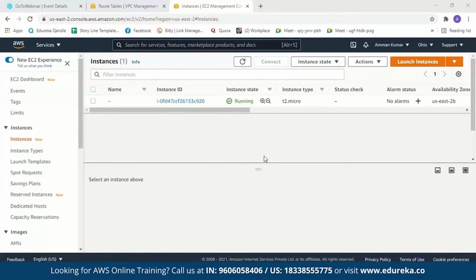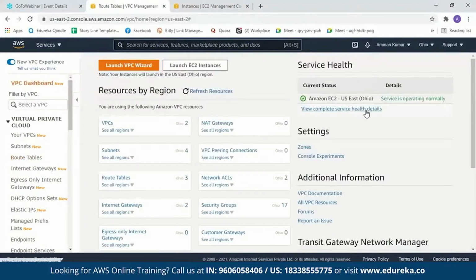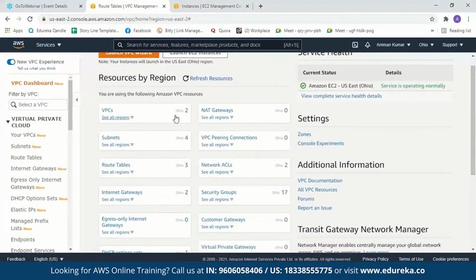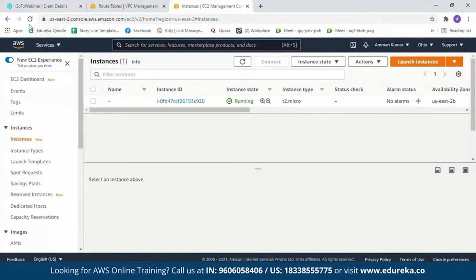While our instance is getting created, let us go back to a VPC. We go to VPC dashboard, and here you can see there are two VPCs. One is a default VPC and the other one which we have created. And there are 4 subnets. 3 are defaults and 1 which we have created. There are 2 default route tables and 1 which we created. There was 1 internet gateway which was default, and then we created another one. Now let us check our EC2 instance. We'll refresh it.